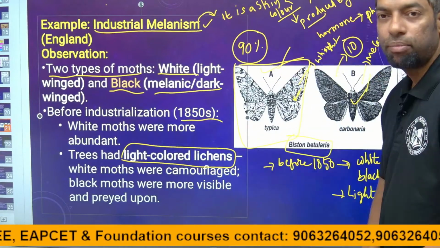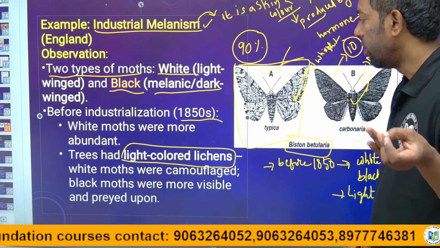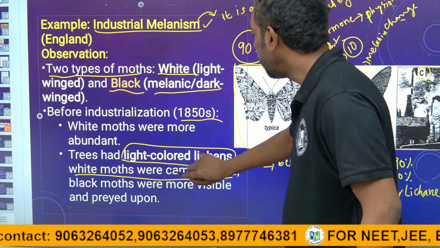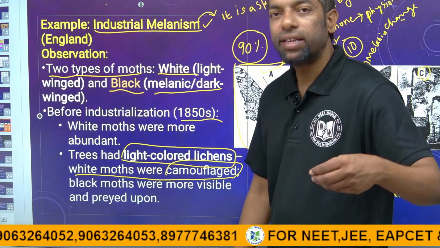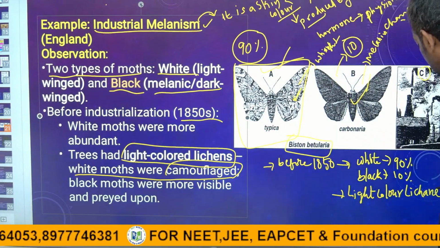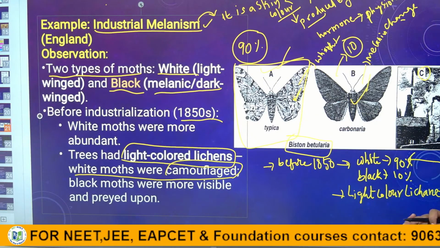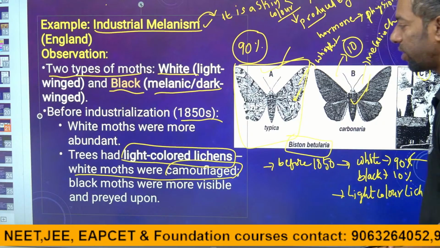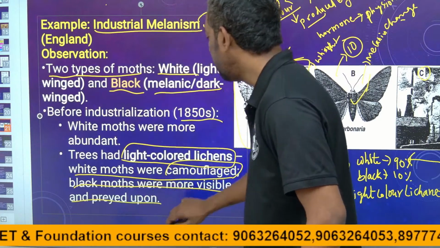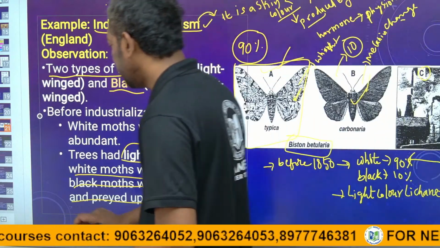There are some trees with white color lichen. The white moths were camouflaged, meaning they match the lichen, the tree which is white in color. The white winged moths are also white in color. Black moths were more visible to those who prey upon them. Guys, I will tell you.